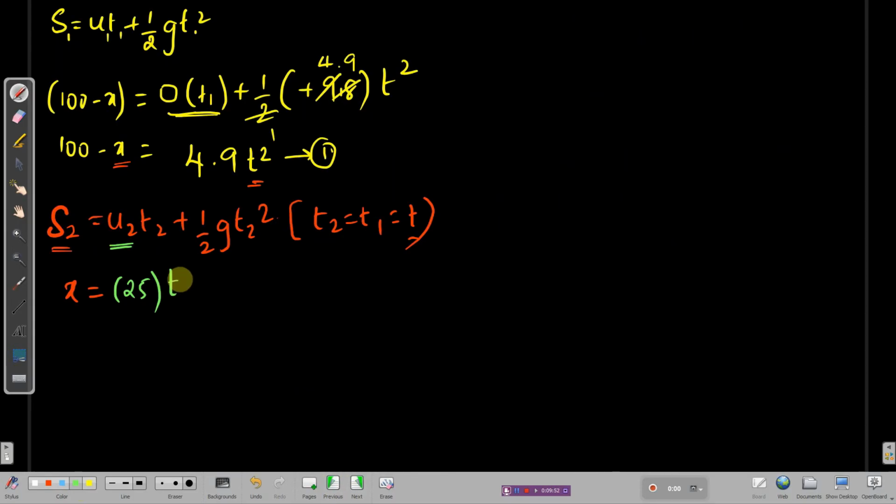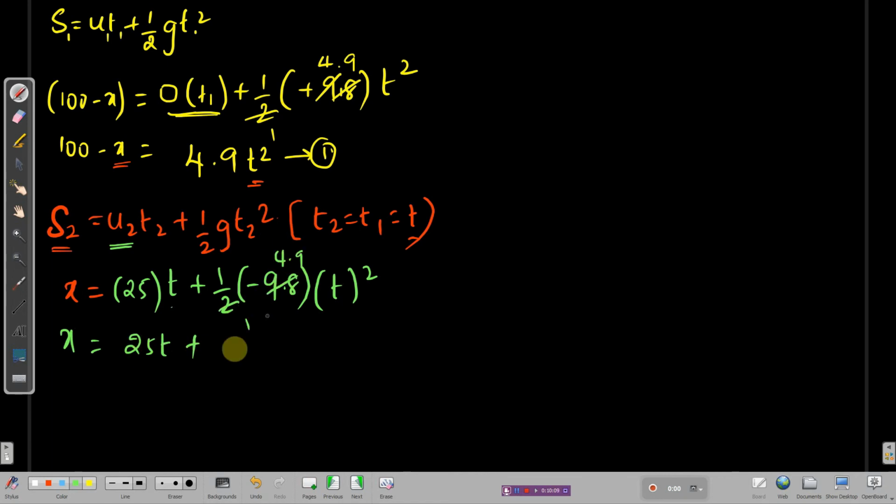Into t2, which we have to find, plus half is half only. G value, remember, it's minus 9.8. T value is again t square, no need to worry. X is equal to 25t, plus you can cancel it, 2 1s are 2, and 4.9, which is plus and minus will become minus over here, so I have to write minus 4.9 t square. You got the x value.